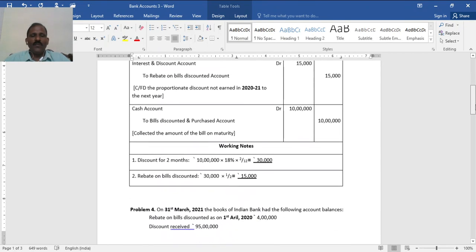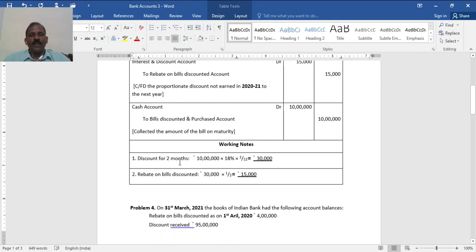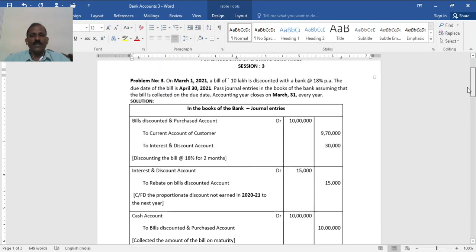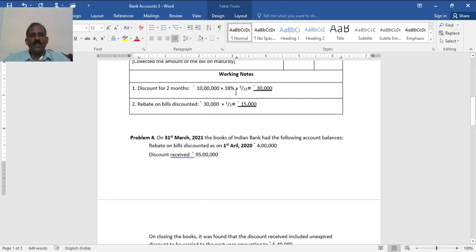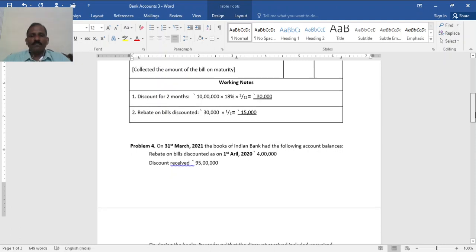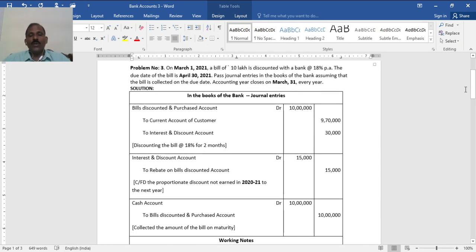So first, the calculation. The bill was discounted on 1st March and the due date is April, so it is for 2 months. For 2 months at 18%, the discount is 30,000. But the account ends on 31st March. So 1 month, that is March, belongs to this year, but the other month, April, is an unexpired period.